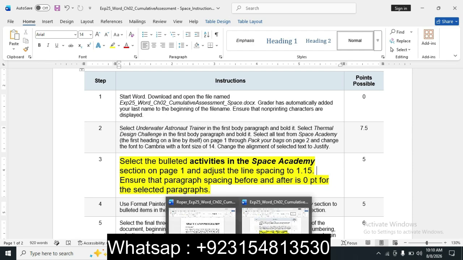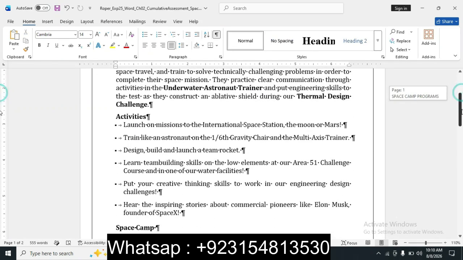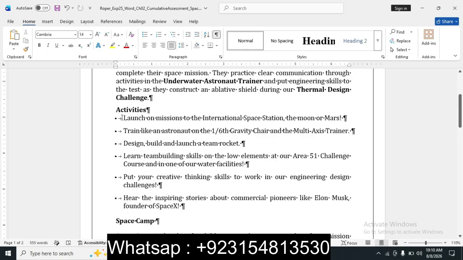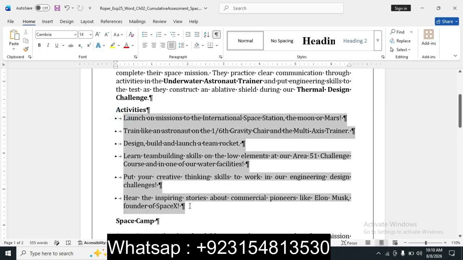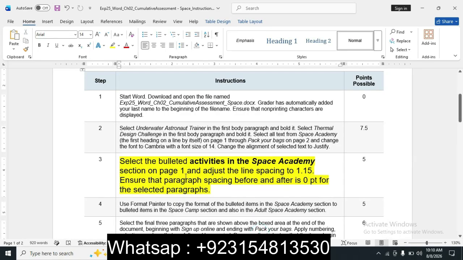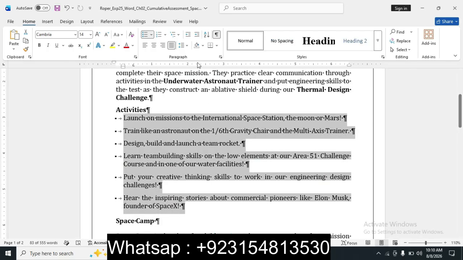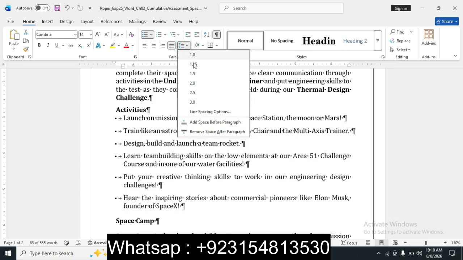So we move to the file and we select the activities of Space Academy section on page 1 and adjust the line spacing. So we adjust the line spacing to 1.15.